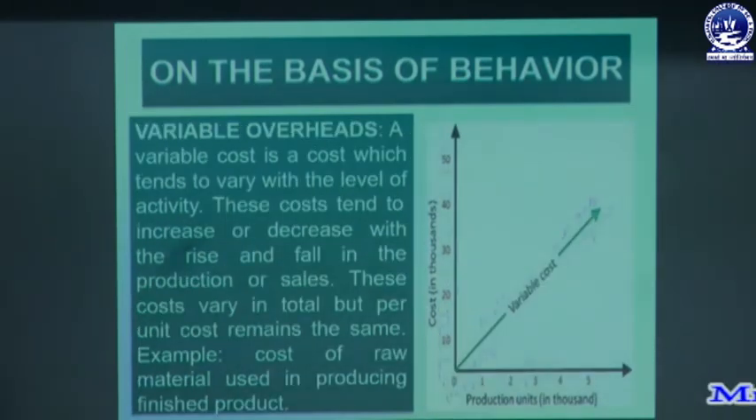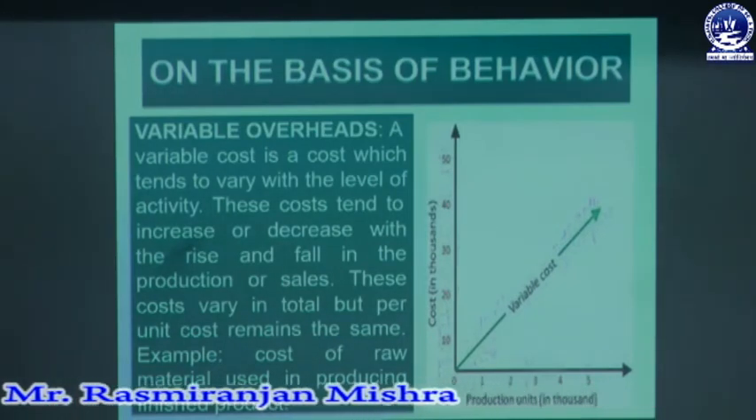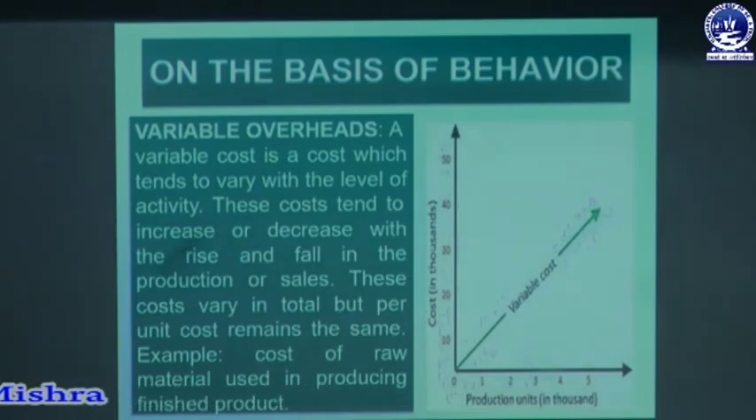Then the second one is variable overhead. A variable overhead cost is a cost which tends to vary with level of activity. So when there is an increase in output the cost also increases, and vice versa. When there is a decrease in output the cost also decreases. With the change in the level of activity or output the cost also changes. That's why it is called a variable cost. These costs tend to increase or decrease with rise and fall in production or sales. These costs vary in total but the per unit cost remains same. Example, cost of raw material used in producing finished product.